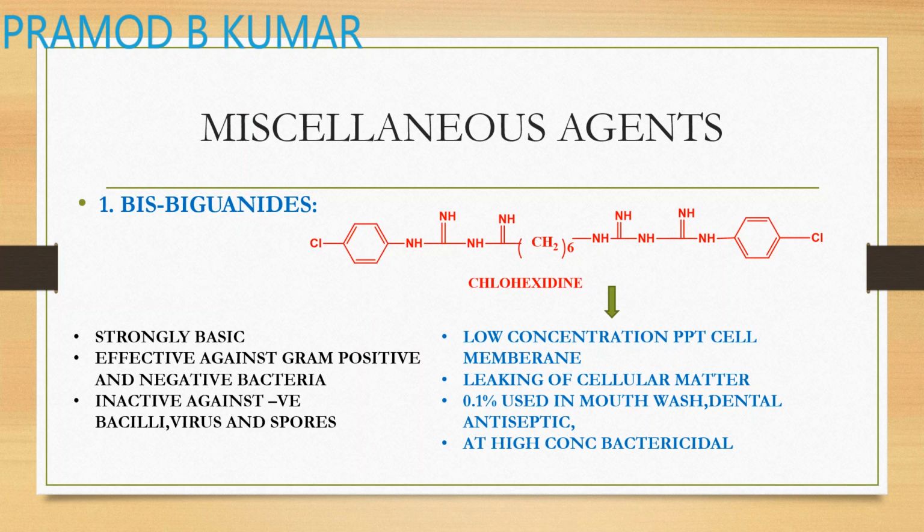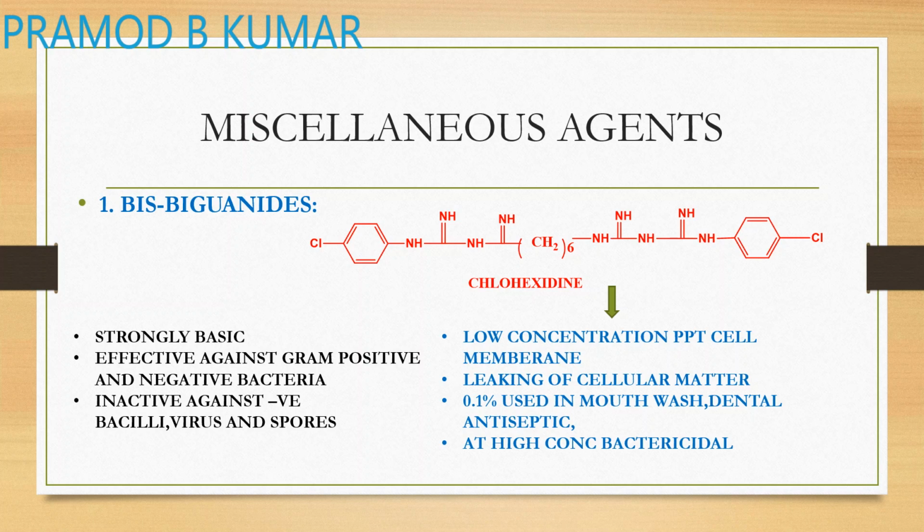Then C, NH, C double bond NH, and this terminal NH is connected to a para-chlorobenzene. Okay. So these are the examples of biguanide.